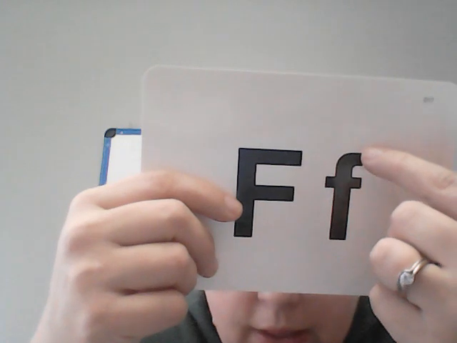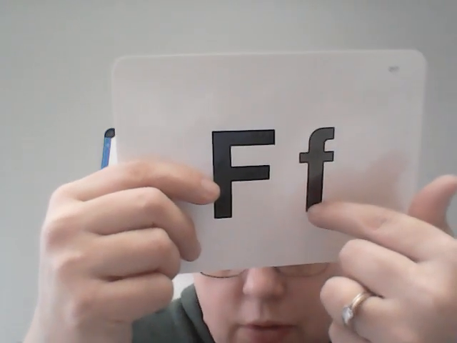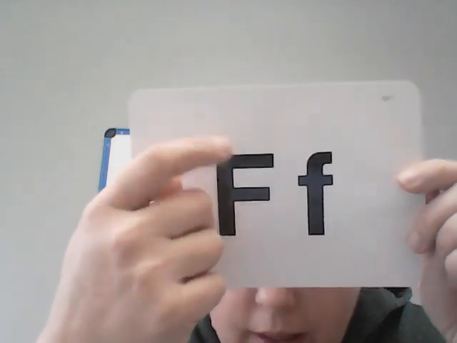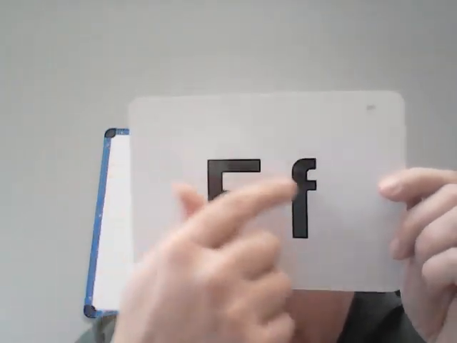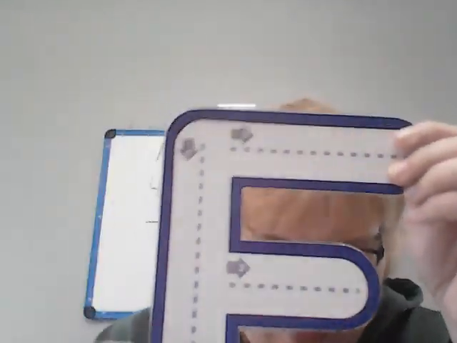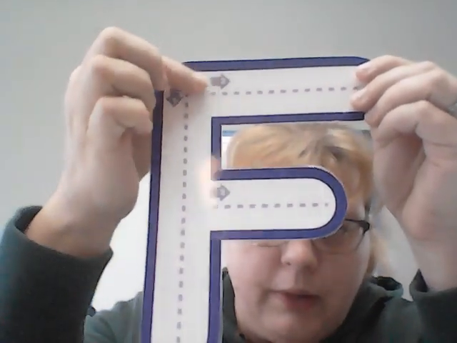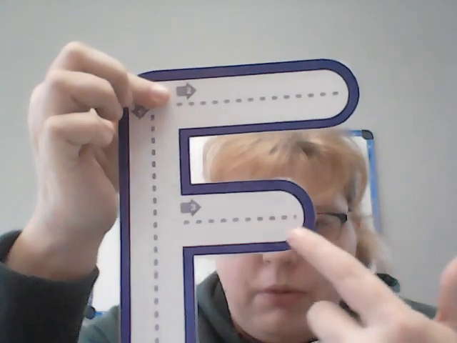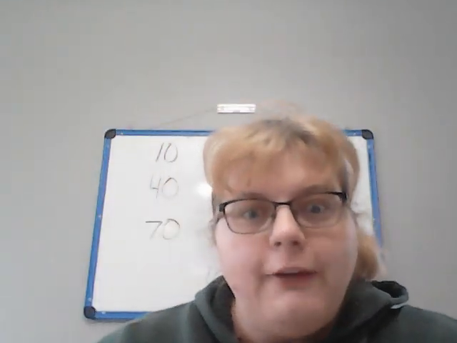For a lowercase f, we curve down, and then we draw a line. If you notice, capital F and lowercase f are the same height. Again, when we do our F, our first line goes down, go back up to the top, then you go over, then you find the middle, and you go over. F. One of the words that starts with F is feelings.